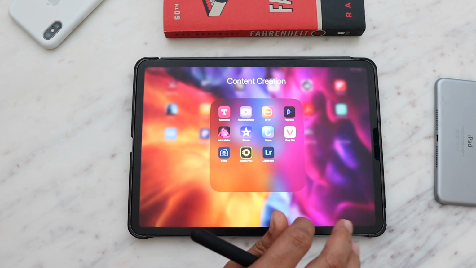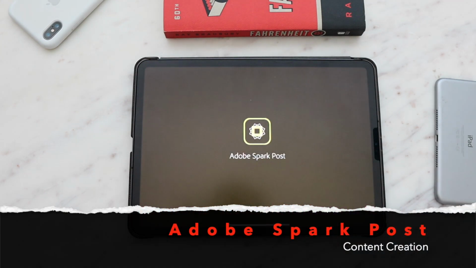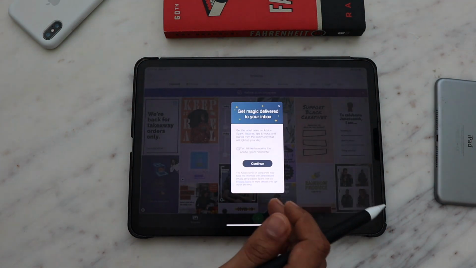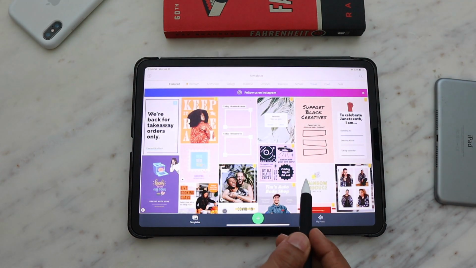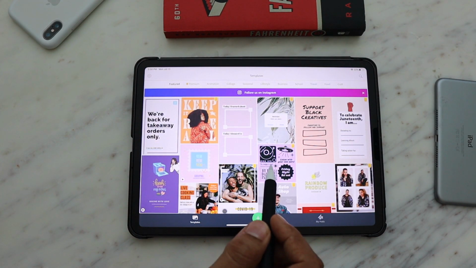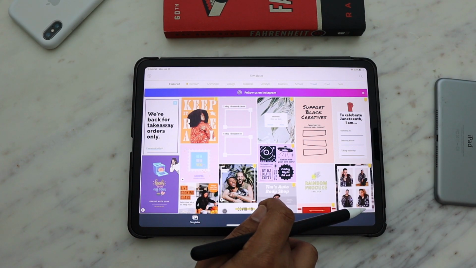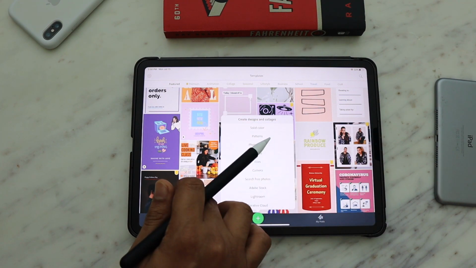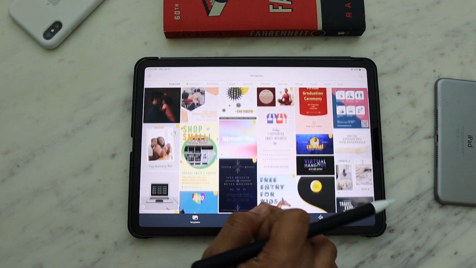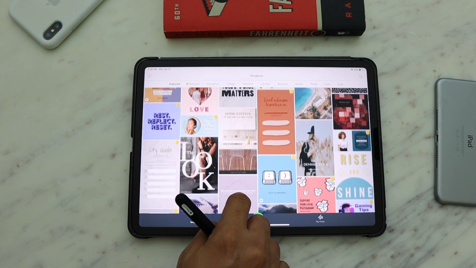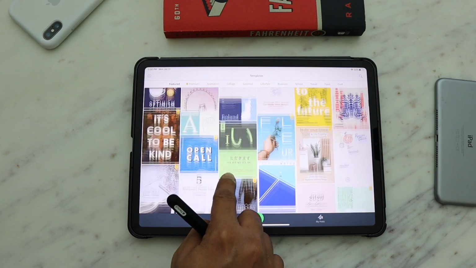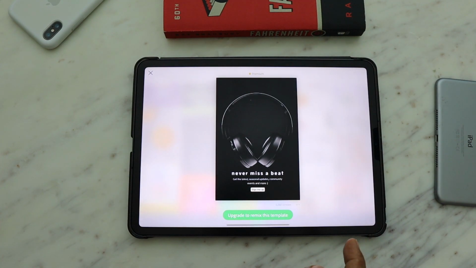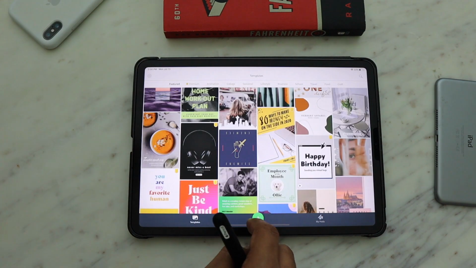Next app in content creation category is Adobe Spark Post. It is a very powerful app, and again it is available for free on iPad and iPhone. And if you need to use premium functions, you can buy a premium version which costs around $10 per month. And there are some special offers for students and teachers. Apart from that, it offers an easy way to make impactful images without having any design skills. It's loaded with creative options for adding and styling text, shapes, and other design elements. But thanks to artificial intelligence, it makes the entire process incredibly simple.